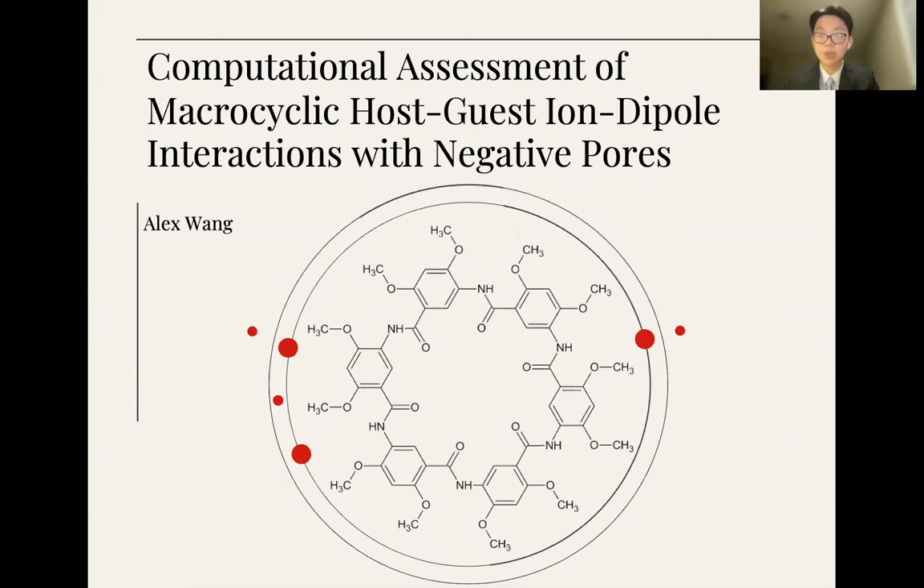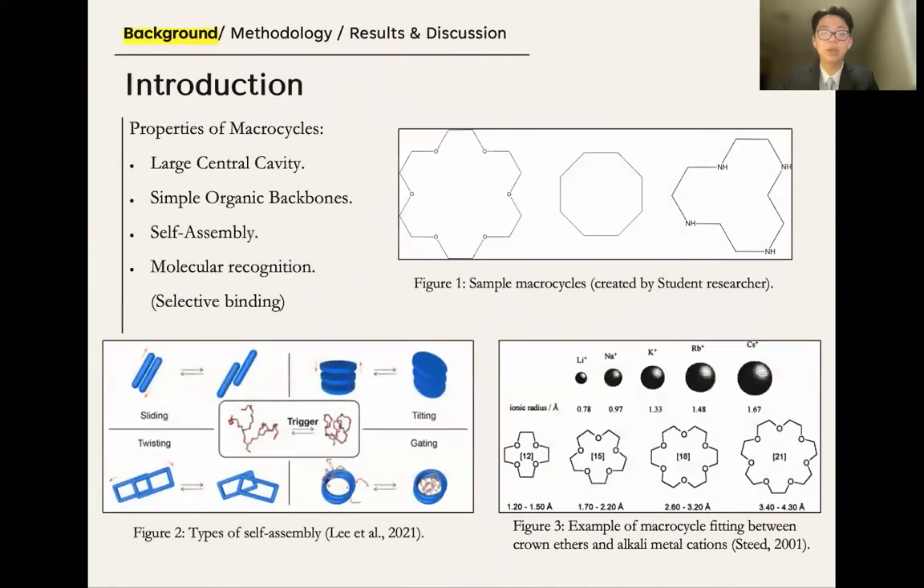Hi, my name is Alex Wang, and today I'll be presenting my project, Computational Assessment of Macrocyclic Host-Guest Ion-Dipole Interactions with Negative Pores. But what are macrocycles? Well, they're compounds with large central rings forming cavities.